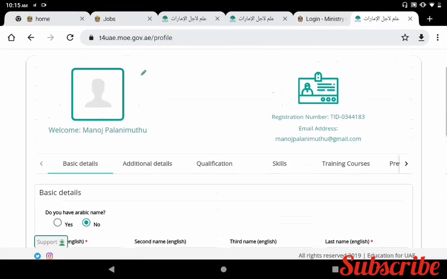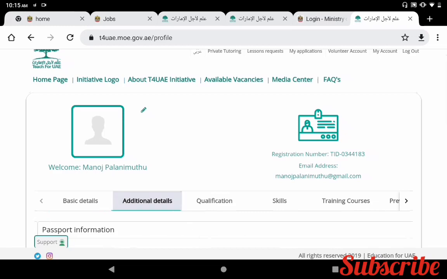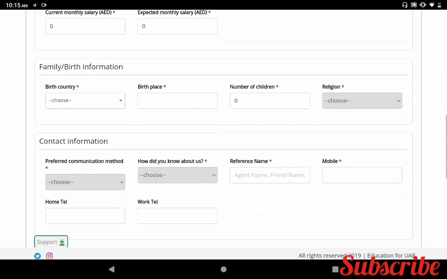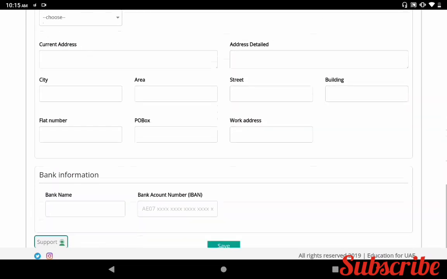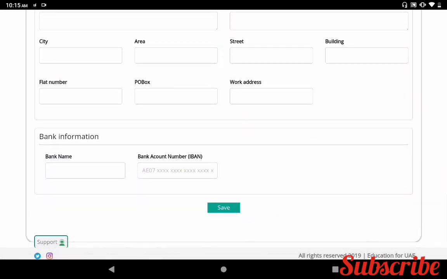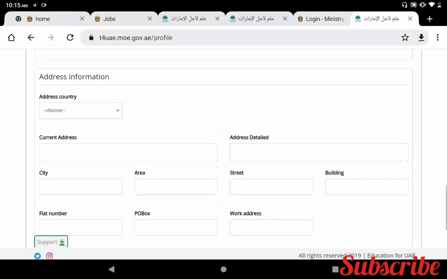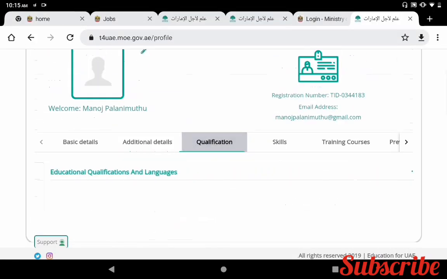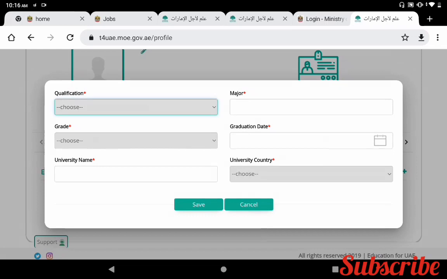Once you have saved, you can go to the additional details: passport information, salary information, contact information, address. Once you have completed, you can click save. The third one is qualification. For educational qualification and language, you can click this plus link. You can enter all your details, then you have to save.